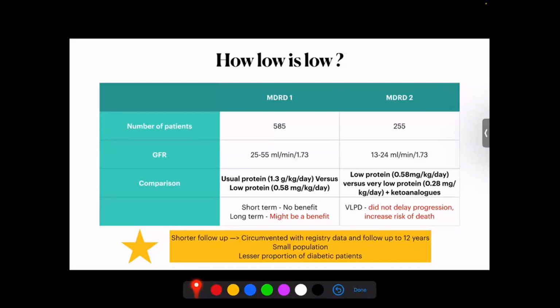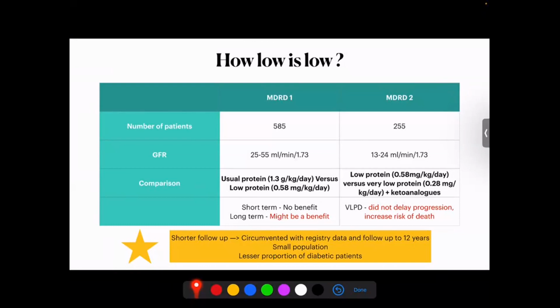Then they tried to extrapolate this short-term follow-up with registry data, which followed patients for about 12 years. What they found is that in the long term, there was some benefit at the end of 6 years, when the low protein diet fared better with respect to the decrease in GFR. But when they followed up the patients for another 6 years, the benefit was gone, probably because in the next 6 years the patients had deviated from their dietary restrictions.